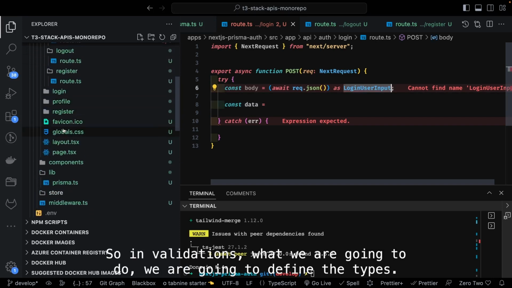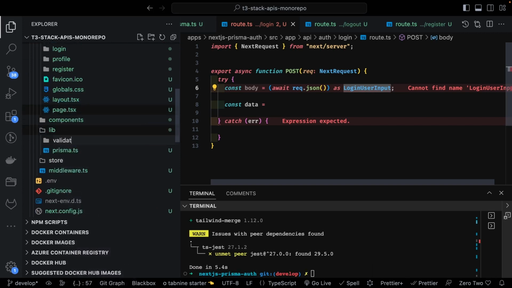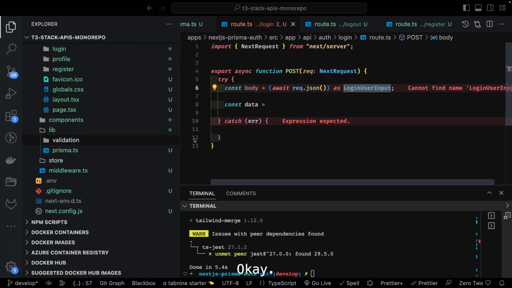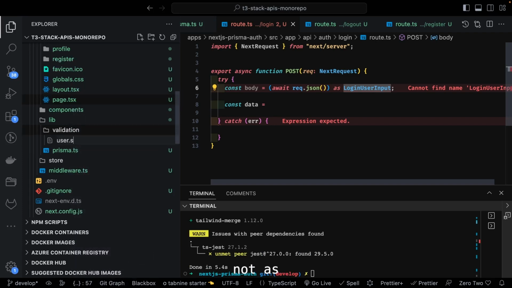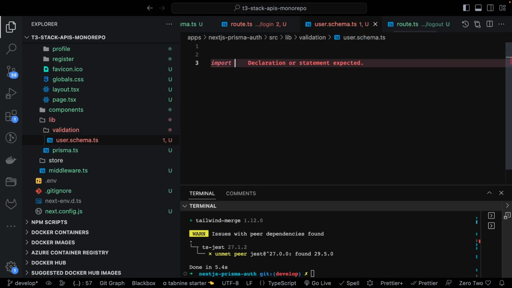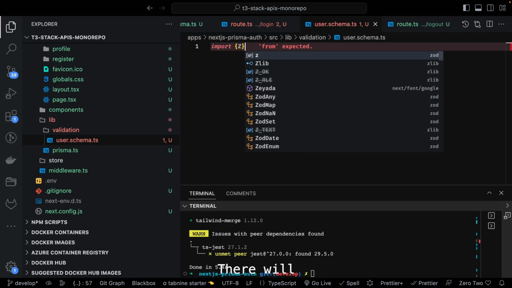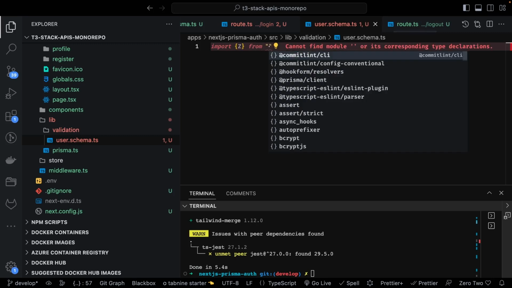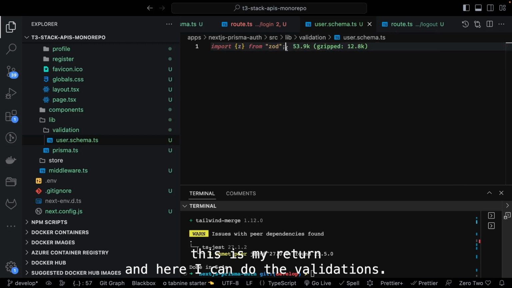In validations, we are going to define the types. So inside lib I will create a validation folder. The same strategy you can follow to validate the data. Inside validation I will create an index, userSchema.ts, and here I can just import z, I think it would be a small z, from zod. Okay, and this is small z, and here I can do the validations.